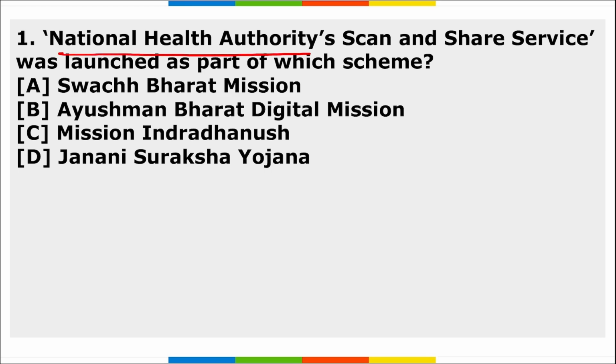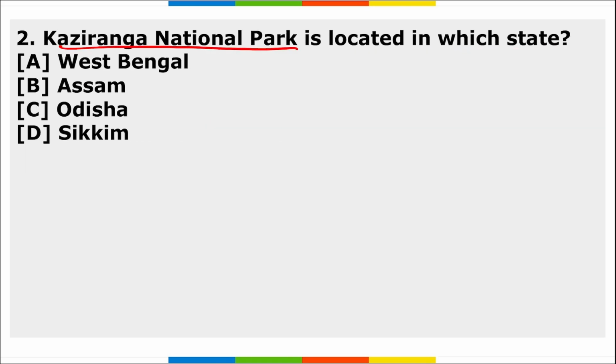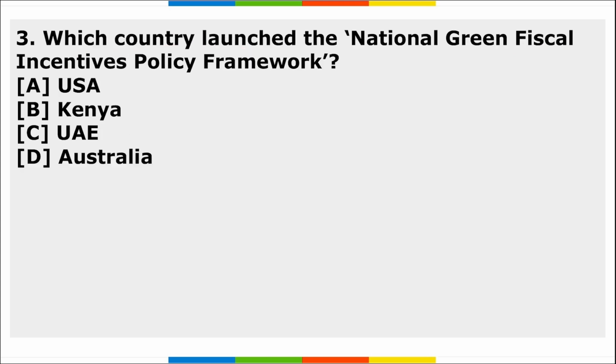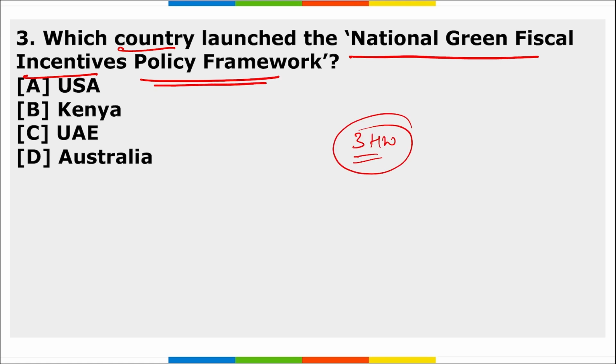First, National Health Authority Scan and Share Service was launched as a part of which scheme? Next, Kaziranga National Park is located in which state? Third, which country launched the National Green Fiscal Incentives Policy framework? So these are your 3 homework questions, friends. I hope you have understood the assignment.